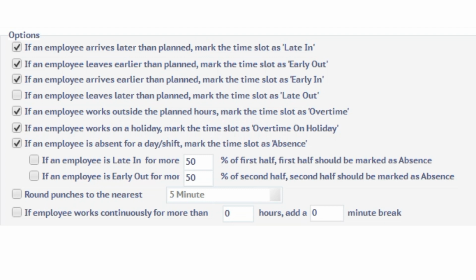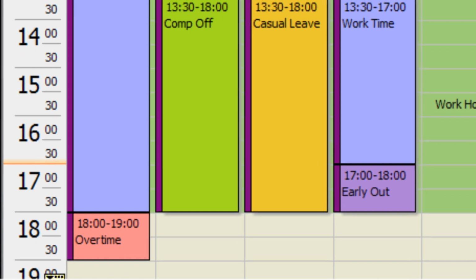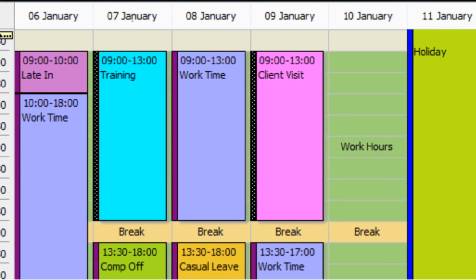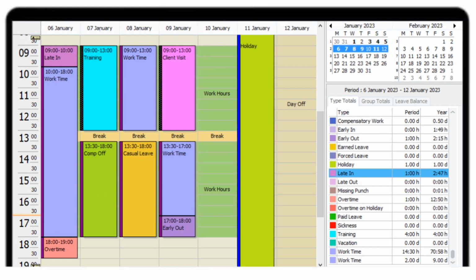When you make a change to gang settings, it will only be applied to future days. If you want the changes to be applicable to the past, you should do a re-import of the attendance manually. Let me show you how to do that.